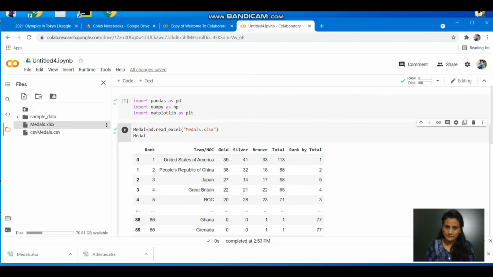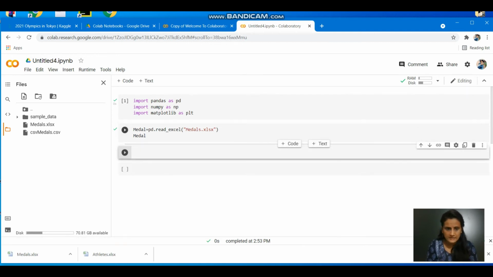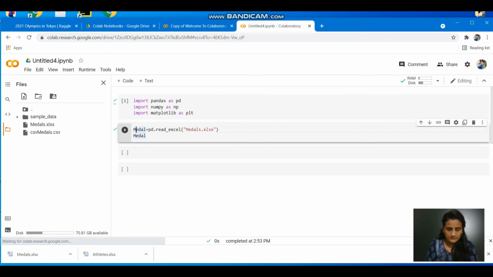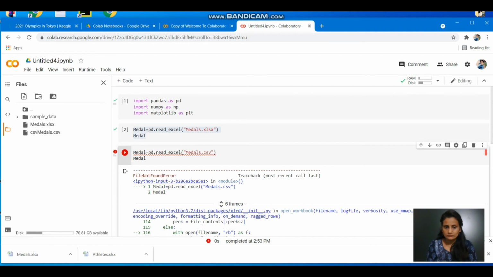Here we have it. Now similarly, if you want to read it through a CSV file, as you are working on the CSV file, the command is same. Nothing you have to change, only the extension you have to change. That's it. I'm just going to copy and paste it, and changing one thing only into this, that is CSV. How easy it is, you know.